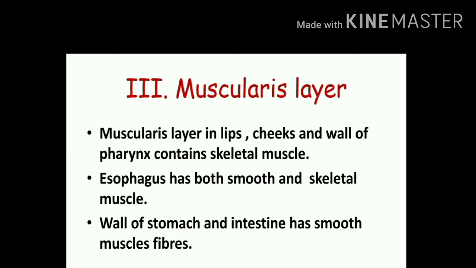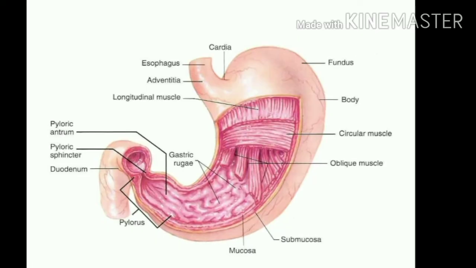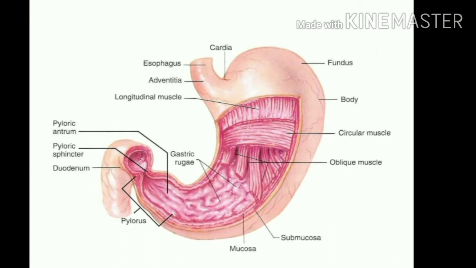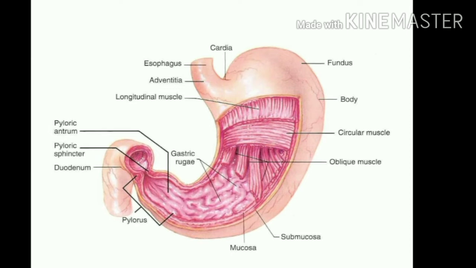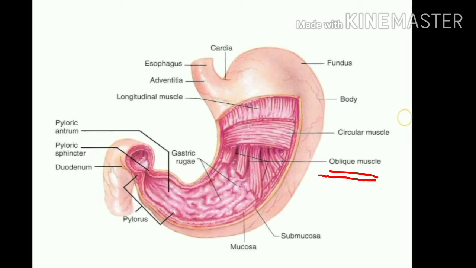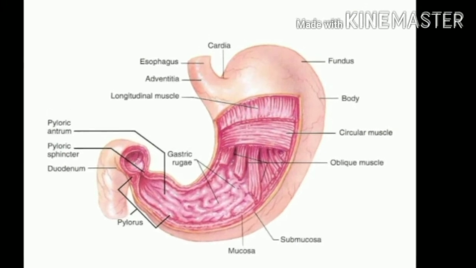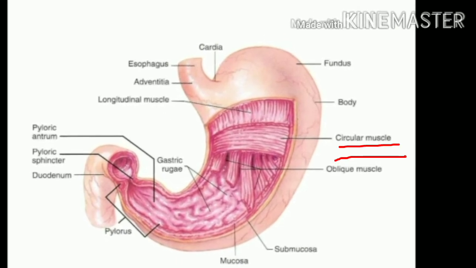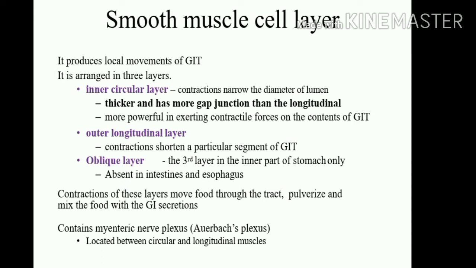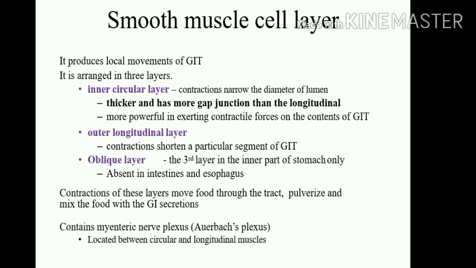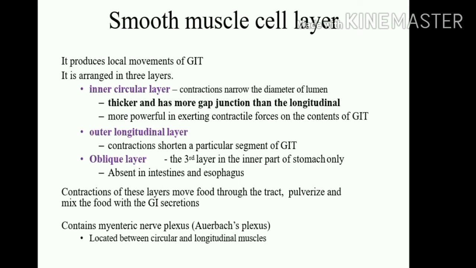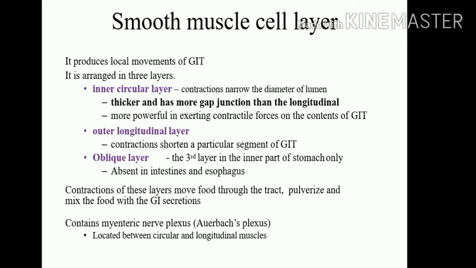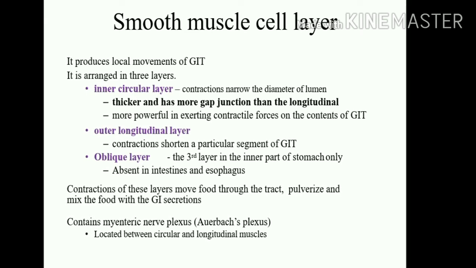only smooth muscle fibers. The smooth muscle layer is of quite importance, as the movement of the GIT takes place because of the smooth muscles. So it is arranged in three layers. The innermost layer is the oblique layer, like you can see, and the outermost is your longitudinal layer, and in between there is an inner circular layer, and the contraction of these three layers leads to the propulsion of food and moving it out from the stomach to the intestine. And the innermost oblique layer is not present in the intestine and esophagus.